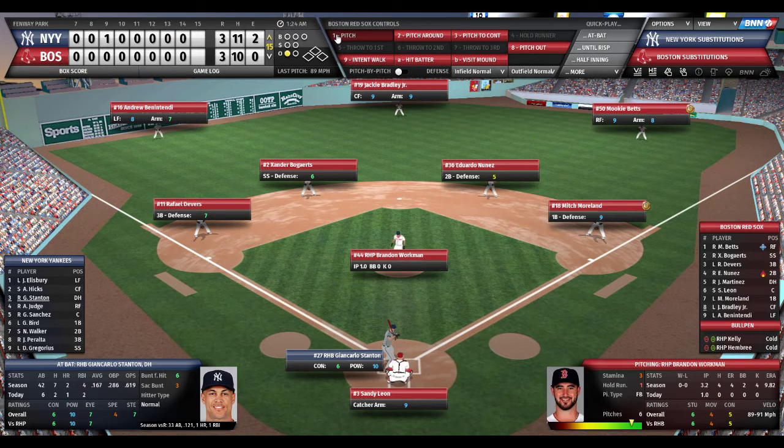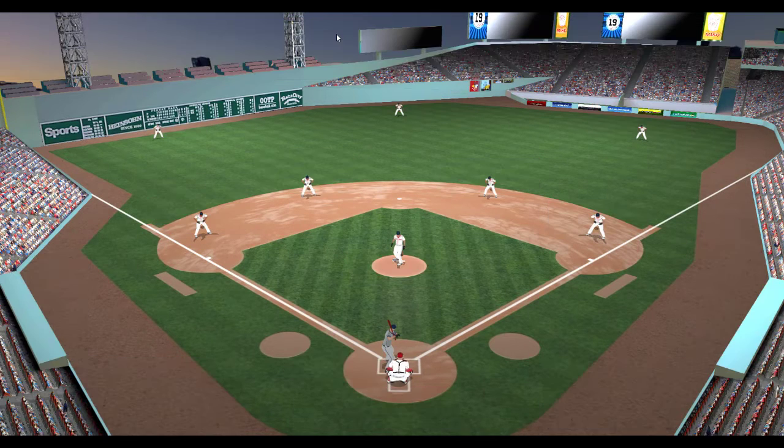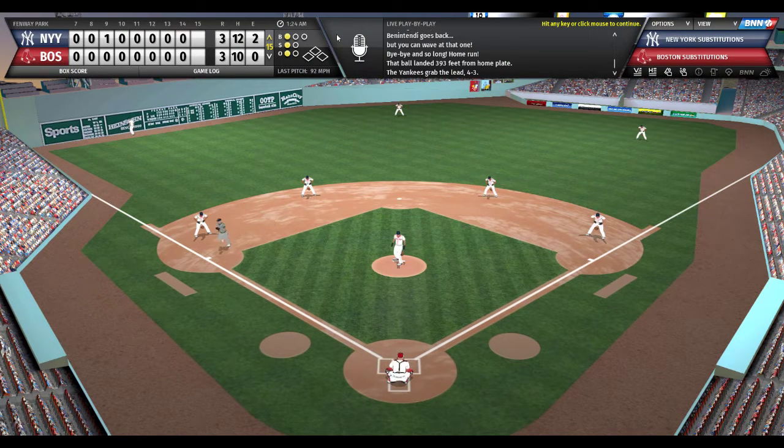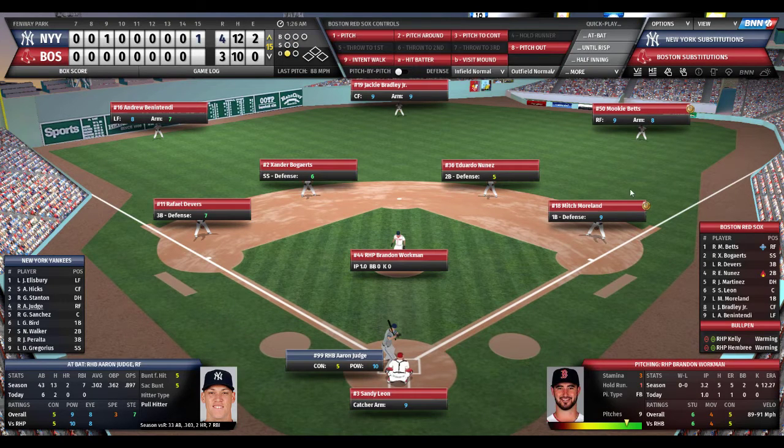Workman kicks and fires to Stanton. And Stanton launches that ball out to the Mass Turnpike. The Yankees take a 4-3 lead. Good gosh almighty, did he destroy that fastball. And it's now 4-3. And the sounds of silence have hit Fenway Park. Wow, let's watch that over. That ball was mashed.